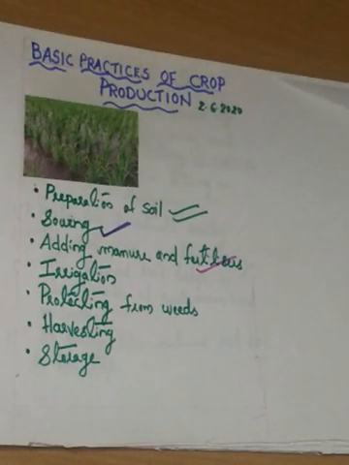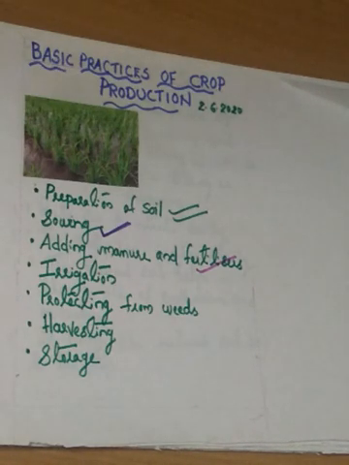Next we discussed about several activities that are involved in crop production. So basic practices of crop production as agricultural activities. 7 steps we have studied. So preparation of soil, sowing, adding manure and fertilizers, irrigation, protecting from weeds, harvesting and storage. But we have discussed up to irrigation only.